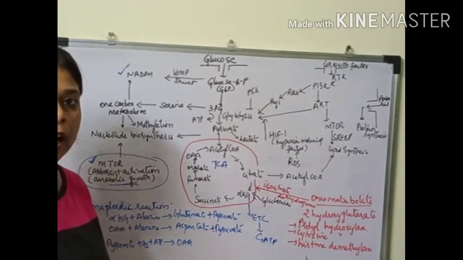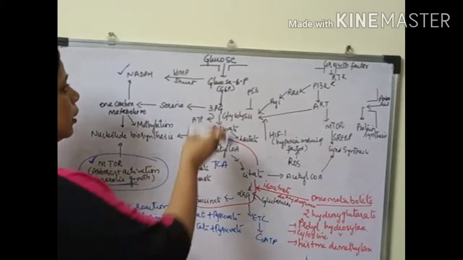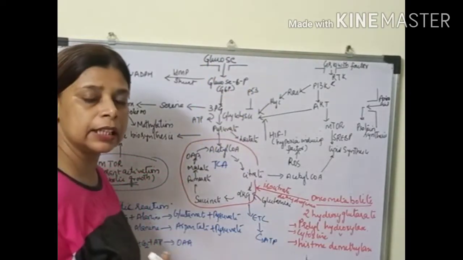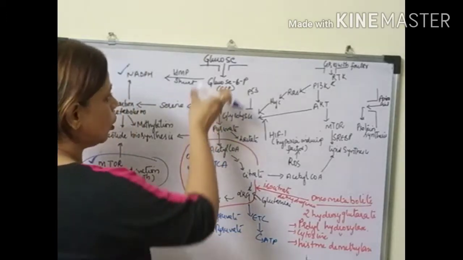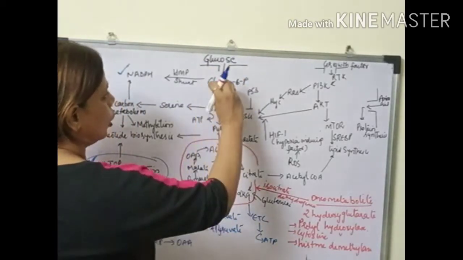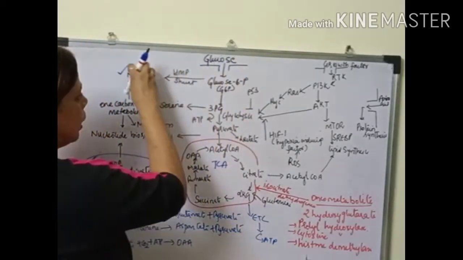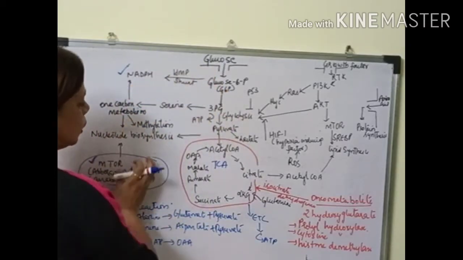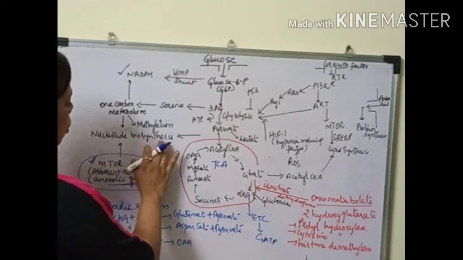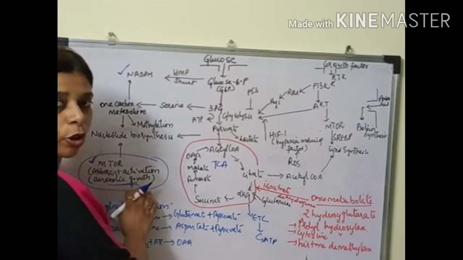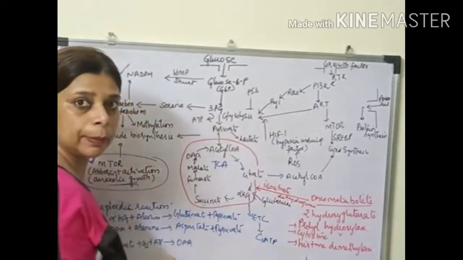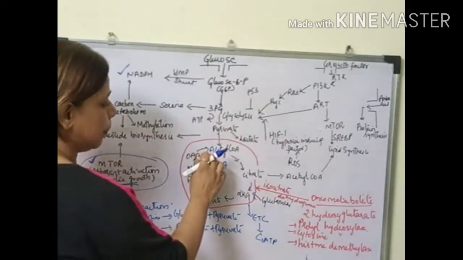That means there is an increase in glycolytic flux. The rate of glycolysis increases because the metabolites from glycolysis enter into the biosynthesis of nucleotides. We have the biosynthesis of lipid components like acetyl CoA, which enters into lipid synthesis.